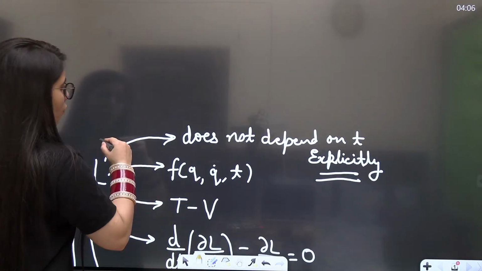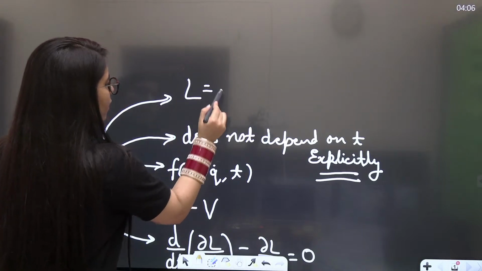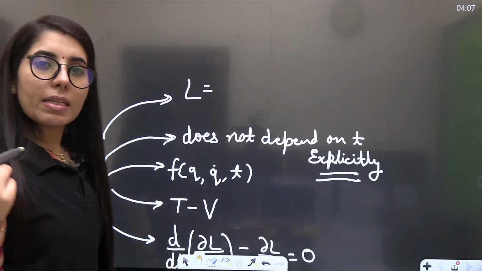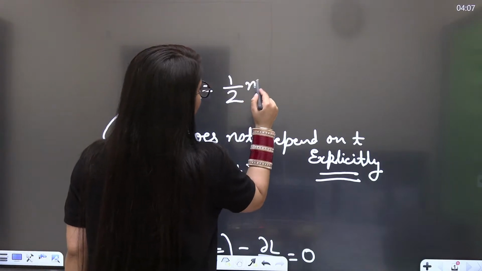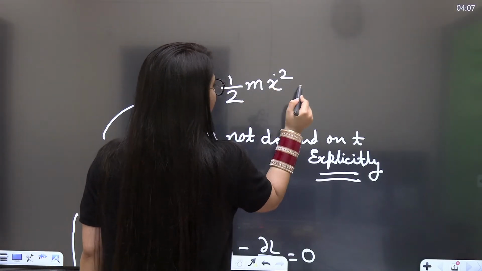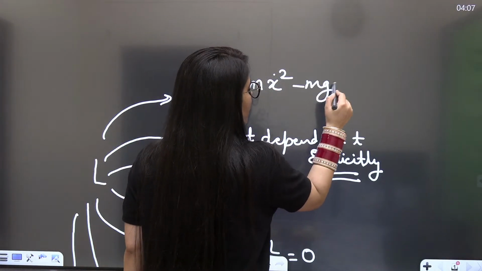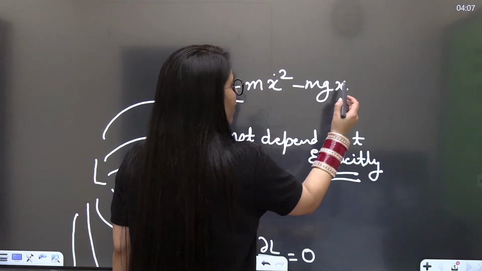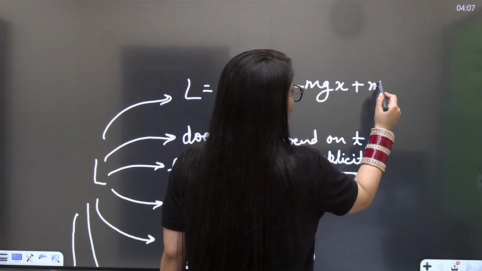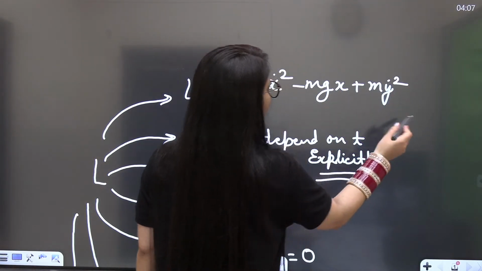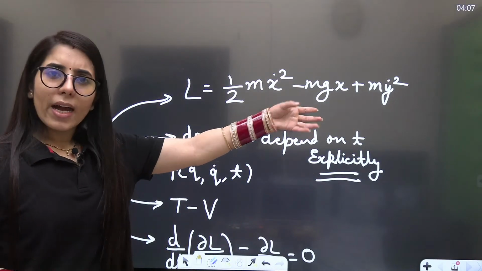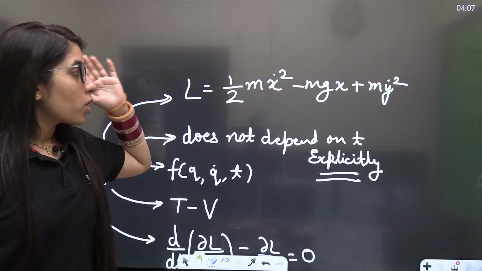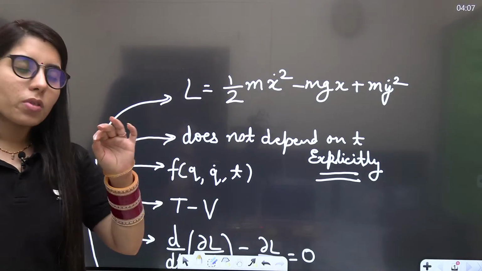Look at this. For example, you are going to have L. L means what? L means the Lagrangian. In this case, you are going to consider it as half m x dot square, then mg x, for example, and then I'm going to write plus m y dot square. So I can also write this y dot square term here, but let's say I have written that at the end, that's okay. Done. So in this case, you have to observe one thing.